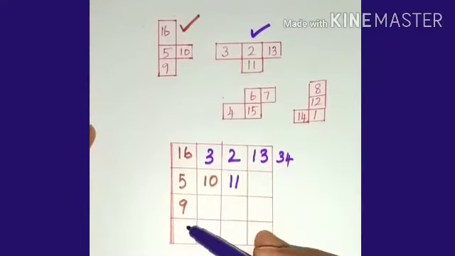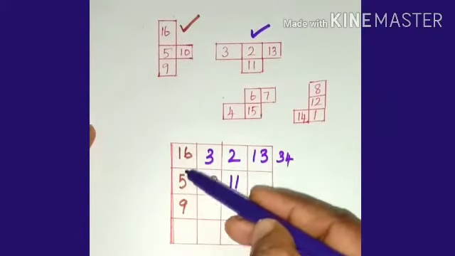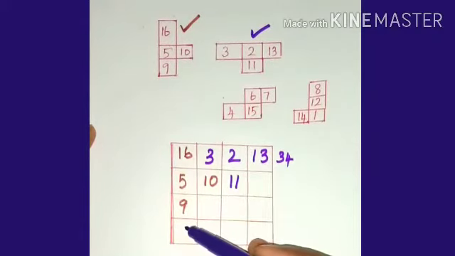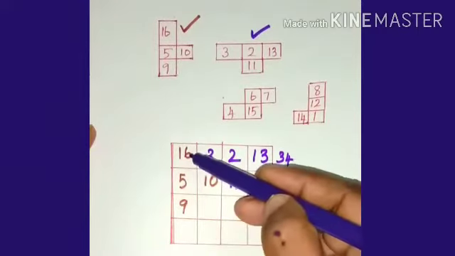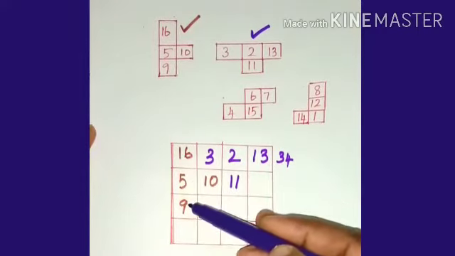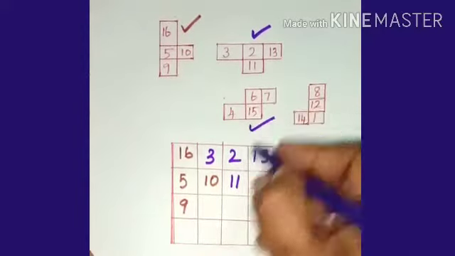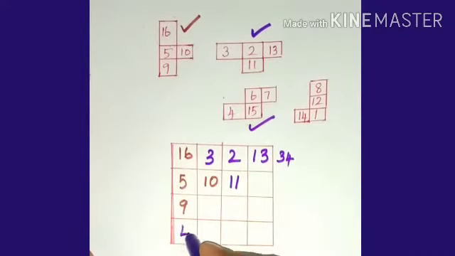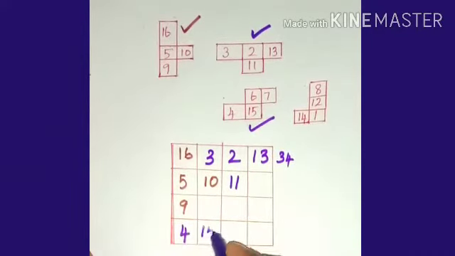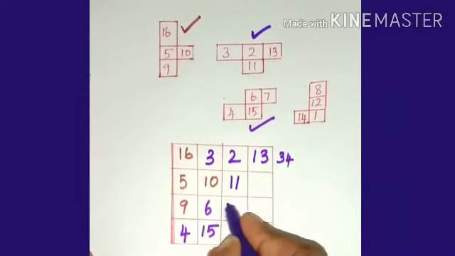So when we put 4 here, we have to get the total as 34. So 16 plus 5 plus 9 plus 4 is, yes, 34. So this is correct. So take this tetromino, that is 4, 15, 6, 7.